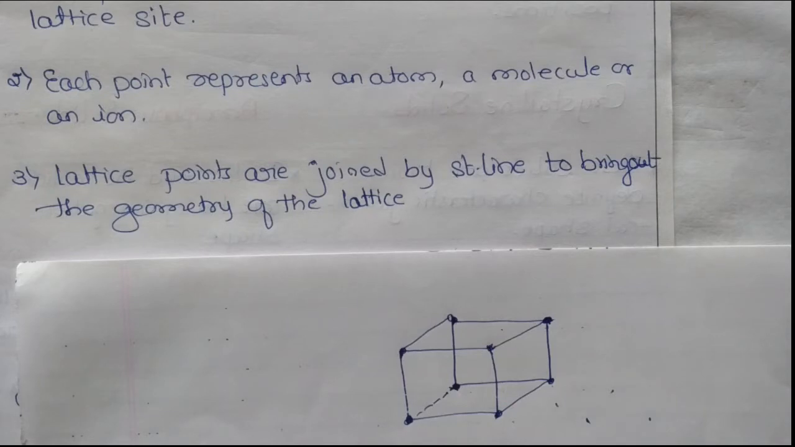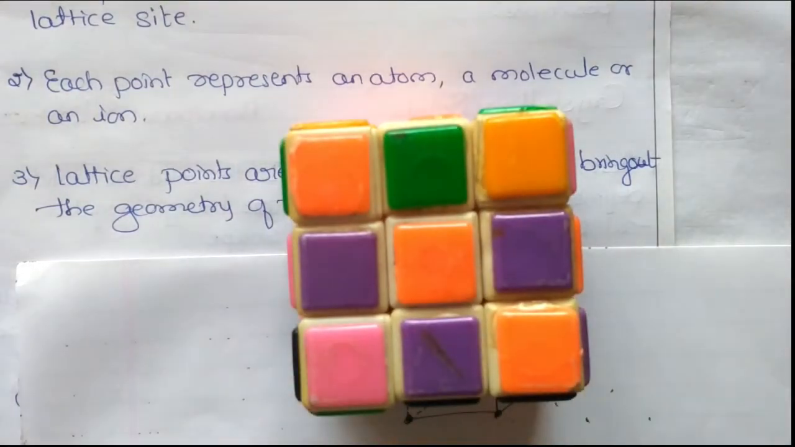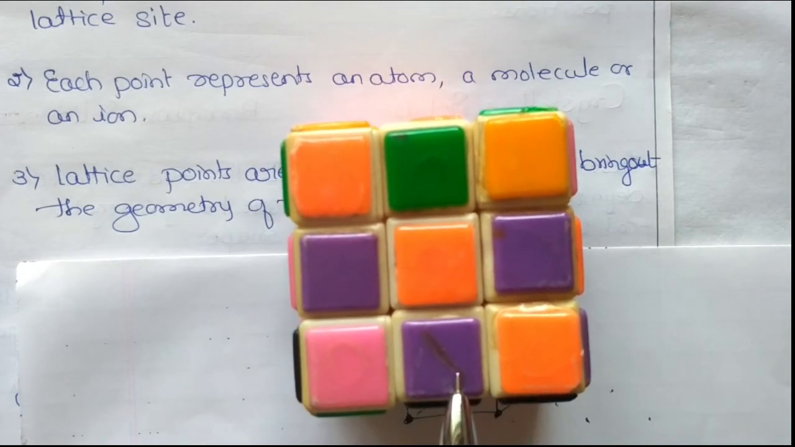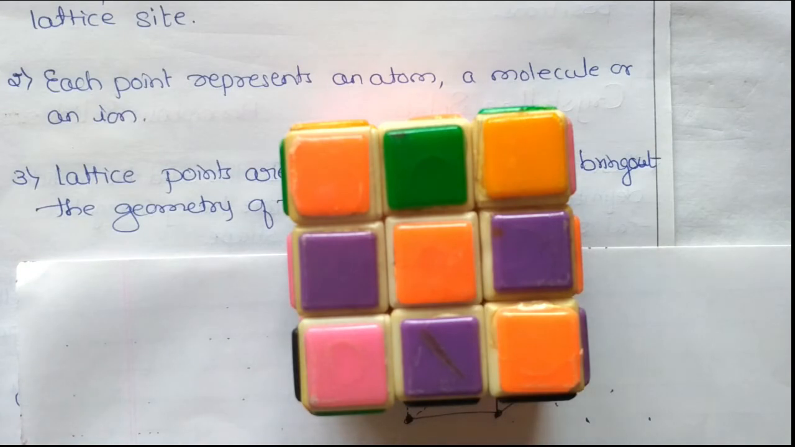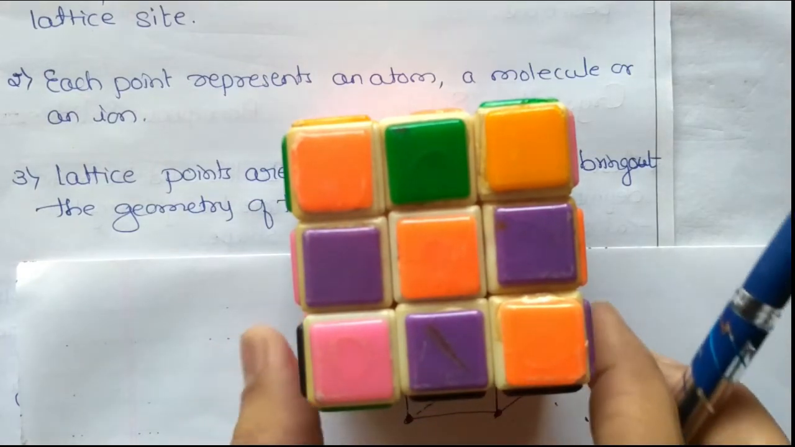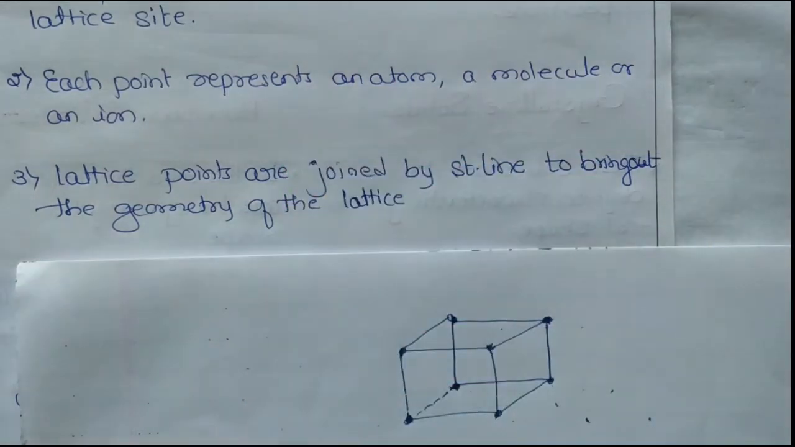Suppose, imagine this is a crystal. This one part is known as one unit cell. This is another unit cell. These are unit cells. Like this, a number of unit cells are made and combined to give the structure. This is one crystal. Imagine this one crystal.